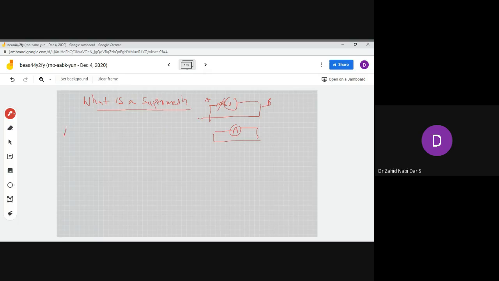So we'll write: a case requiring special treatment arises when two or more unknown mesh currents pass through the same current source.